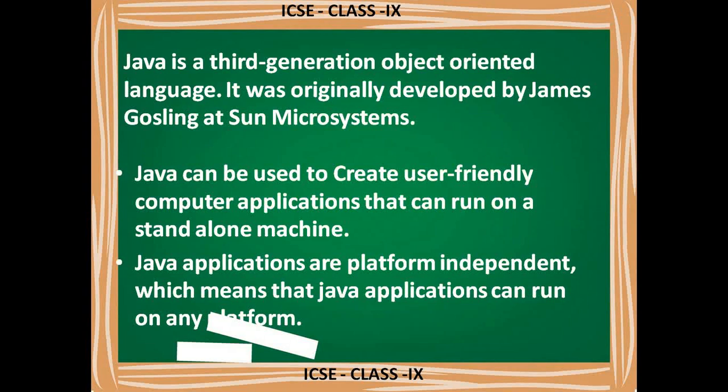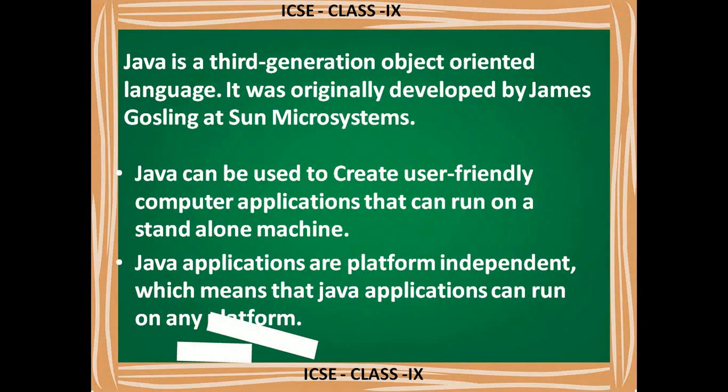So everything is different. But when we talk about this language, it supports all types of platforms, means all types of operating systems, and it will not check that configuration.